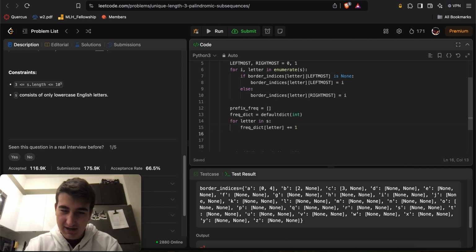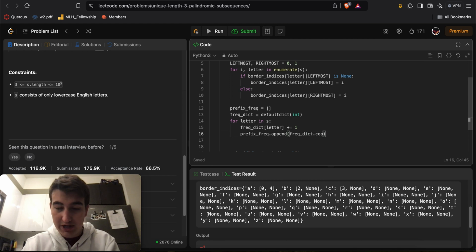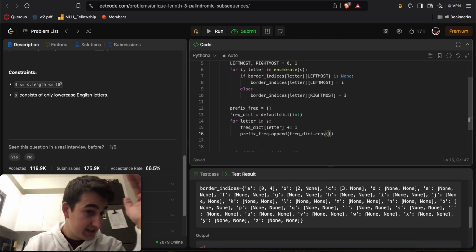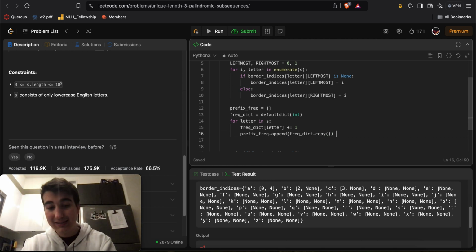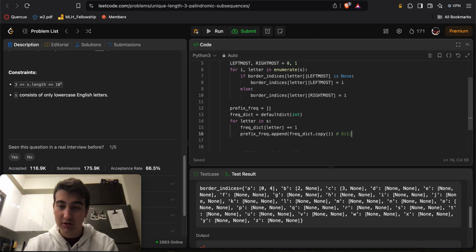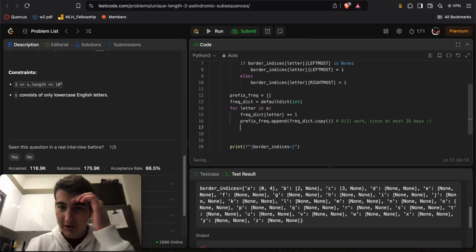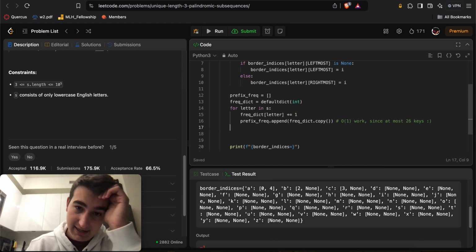We just saw it one more time, and here prefix frequency dot append a copy of the frequency dict, of which there are at most 26 keys, because those are the letters of the English alphabet. So this is technically O of 1 work, since at most 26 keys. It doesn't make me feel very comfortable, but that's technically a technicality, right?